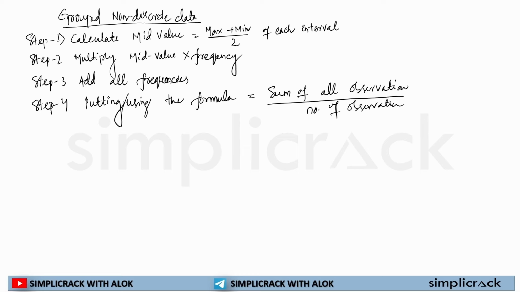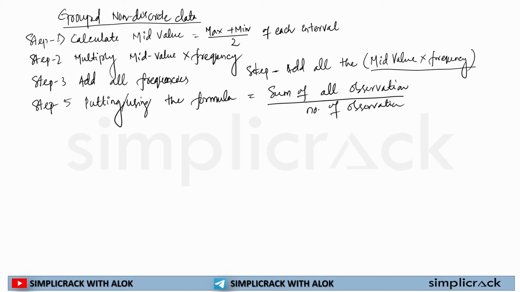Sorry, this will be step 5. Step 4 will be: add all the mid value times frequency. The data you will be getting, you have to add all these things. Add the final result of mid value times frequency.